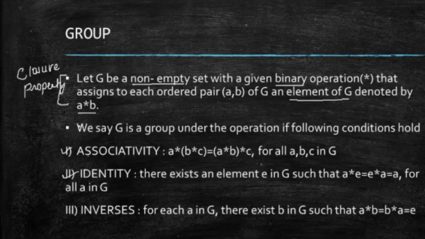Third, if I'm counting closure property as 1, this will be the second and this is the third. It says that there exists an element e in G, and that is the identity element that we defined already. And lastly, the inverses, where we denoted the inverse of a as a inverse, right?